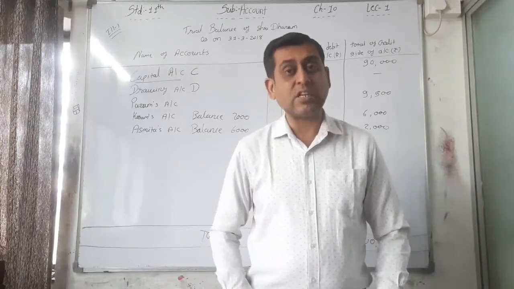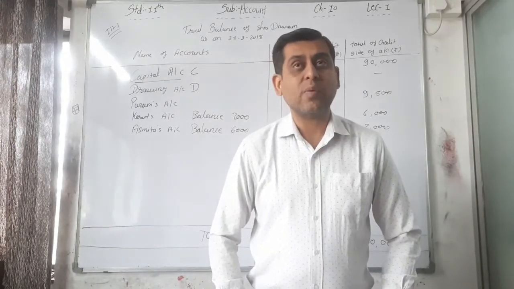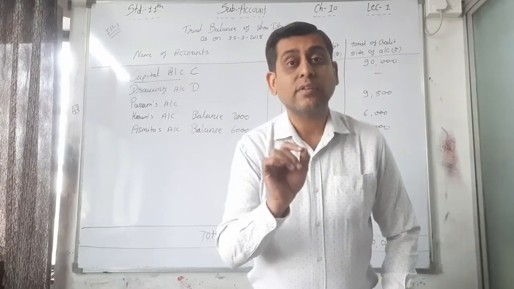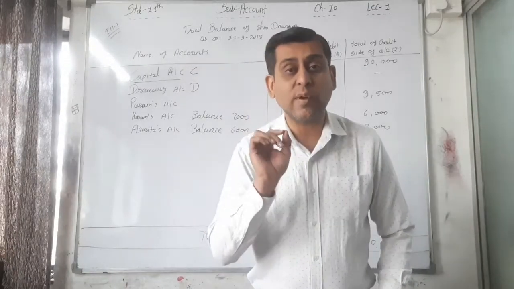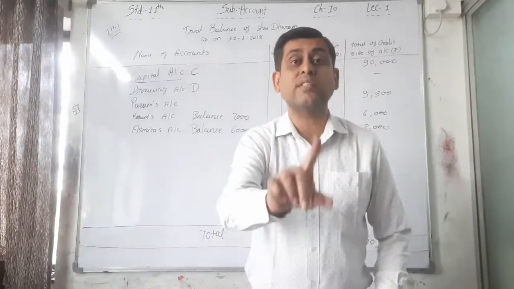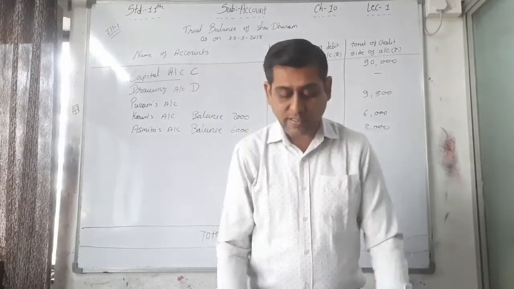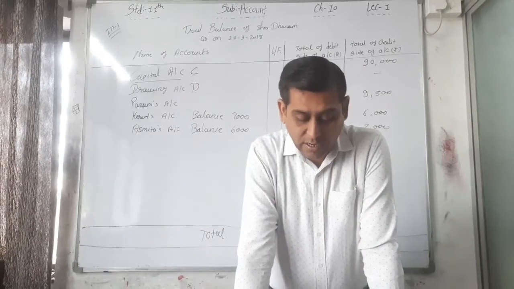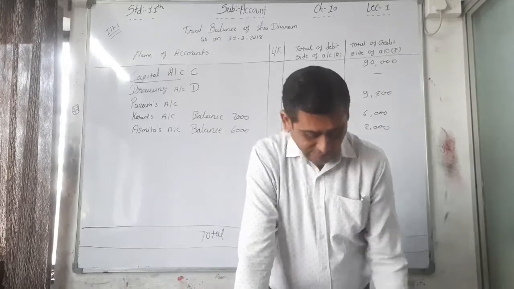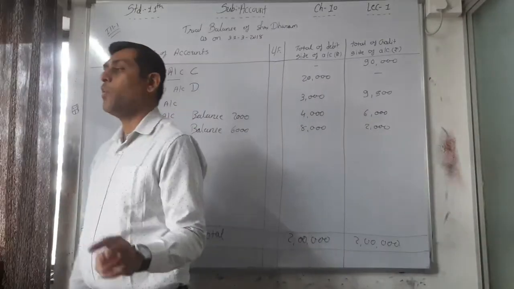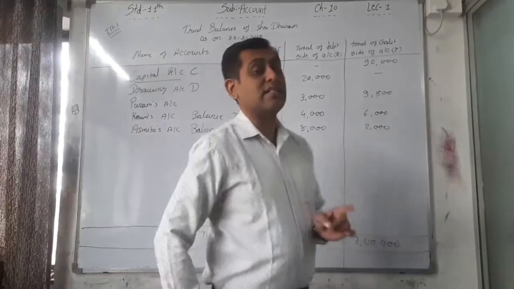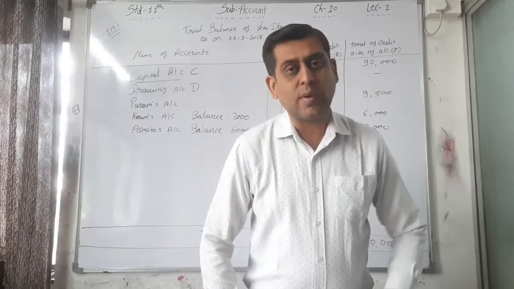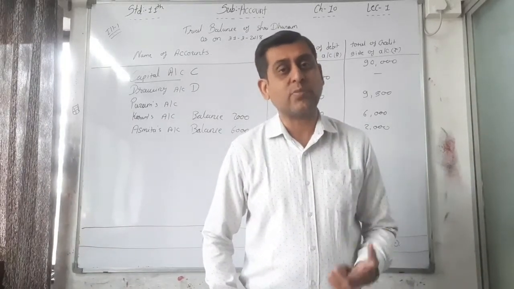Then 10% government security. Government security means our investment. In brackets you can write that 10% government security is our investment. It's our asset, and assets are always debited. That's why D. Write down D near the 10% government security account. Then opening stock, always debit. Stock is our asset, that's why debited. So write down opening stock, D. Purchase account, always stock comes in, or purchase you can say is our expense, that's why debit.